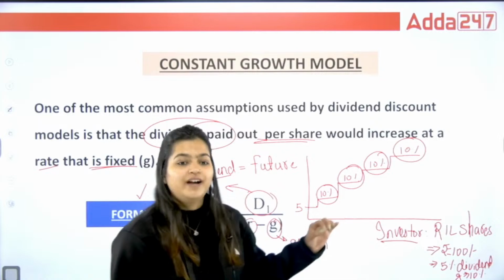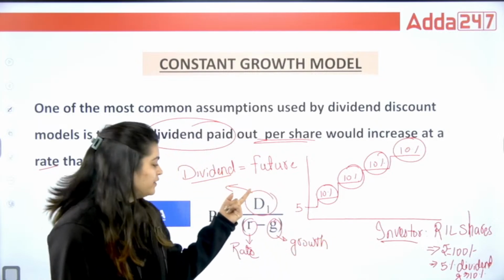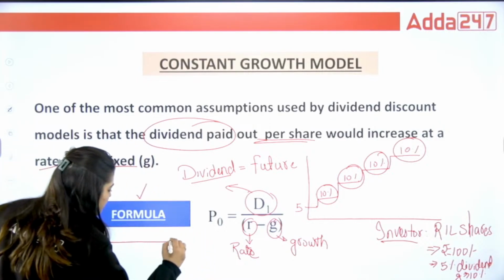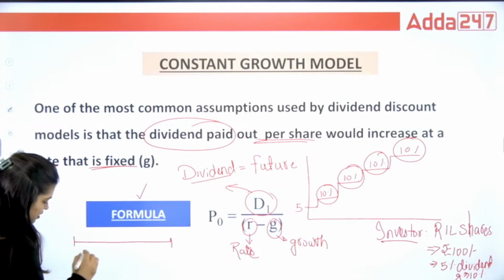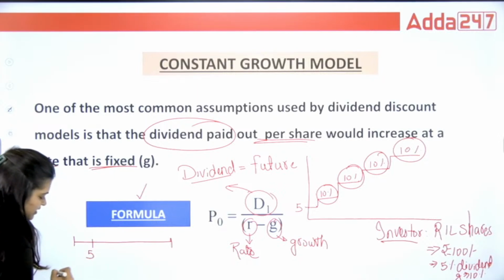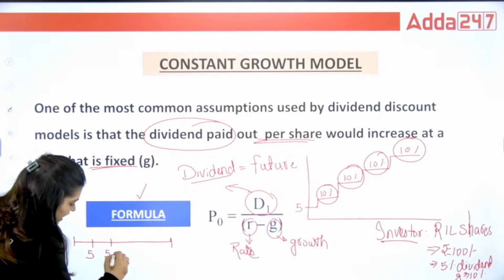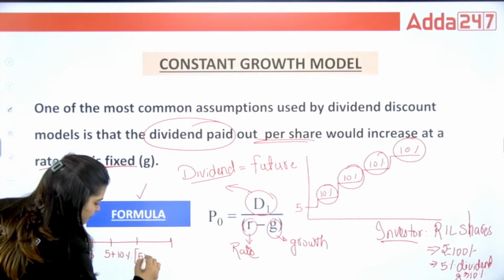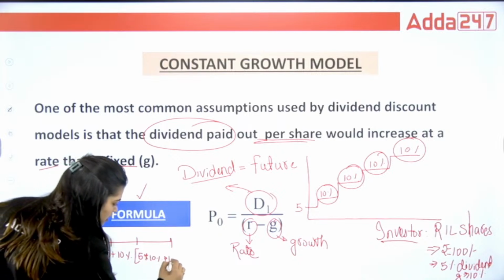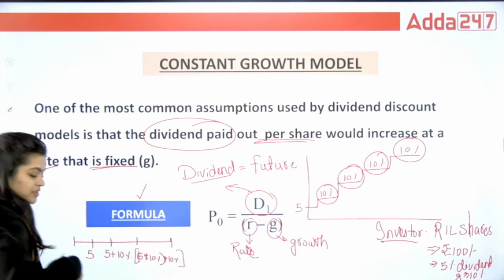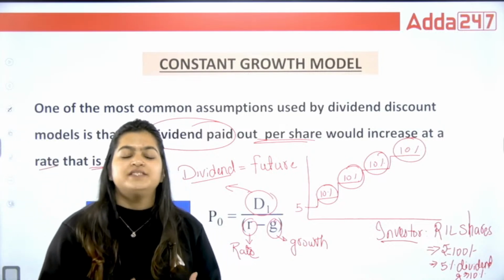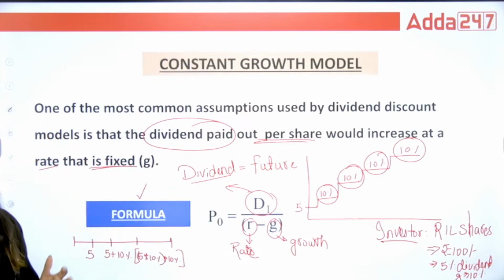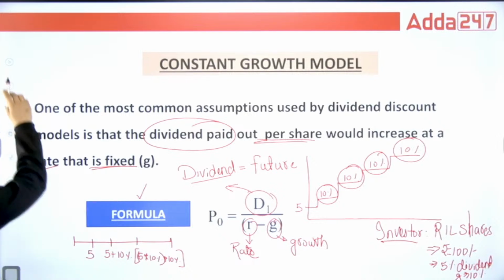The dividend amount is what? 5% of 100 is 5. So D1 we calculate with the help of G, because if I show you on a timeline, if today I am purchasing this, in the first year they are saying that you are going to receive 5. After that you are going to receive 5 plus 10%, and after that again 5 plus 10% and again 10%. So this is the increase you are going to see when you receive the dividends. For that, what model can you use? That is your constant growth model.